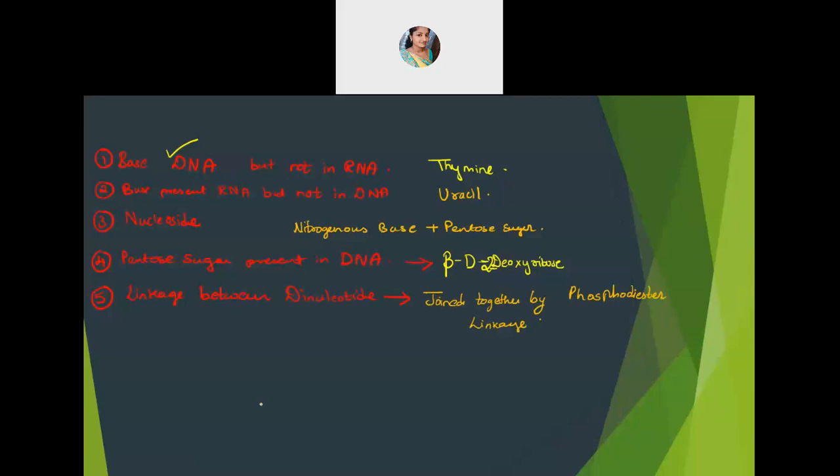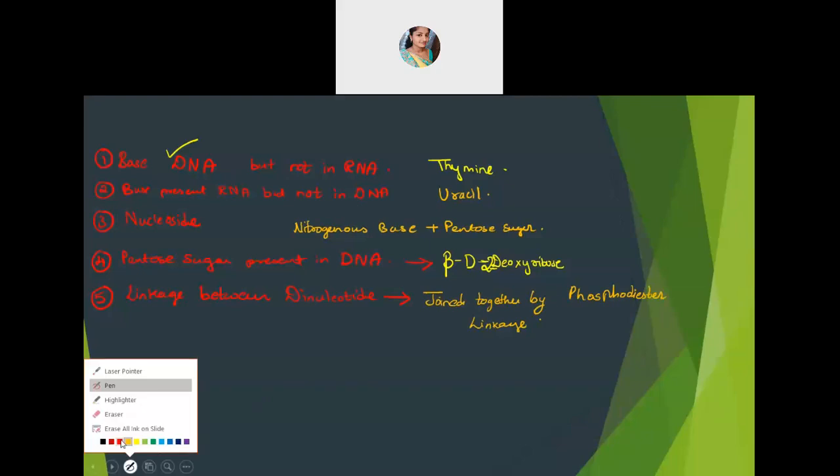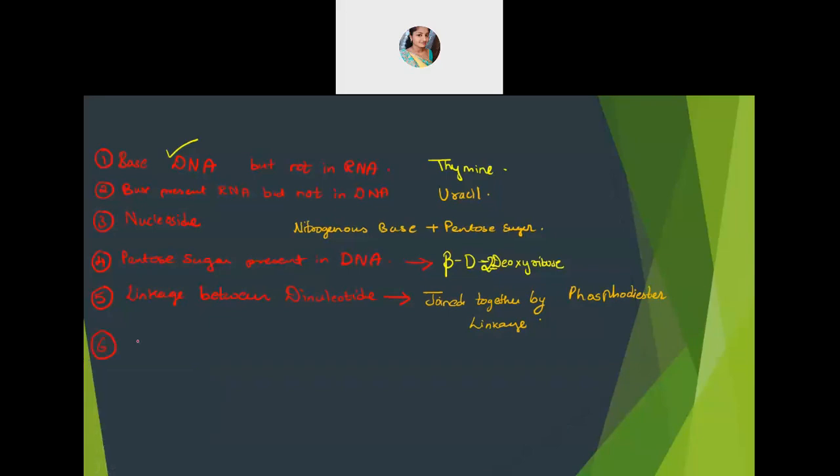Now, one more thing which speaks about the number of bonds. How many hydrogen bonds are present between adenine and thymine? I'm just writing HB, hydrogen bonds. HB stands for how many hydrogen bonds are present.